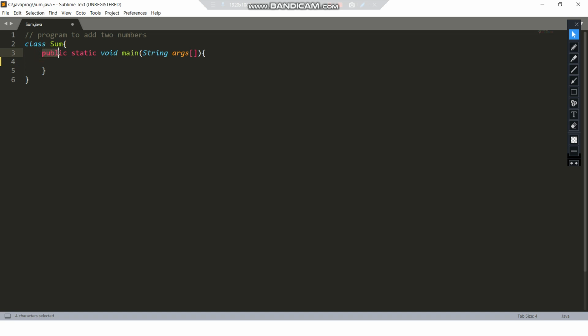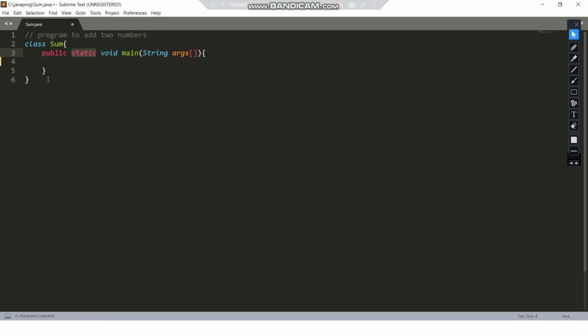If we talk about public and static, both these two things are keywords. By public we mean that we can access this class only in this program, not outside of this, and in this program only in this class sum. Outside this sum class we will not be able to access it.